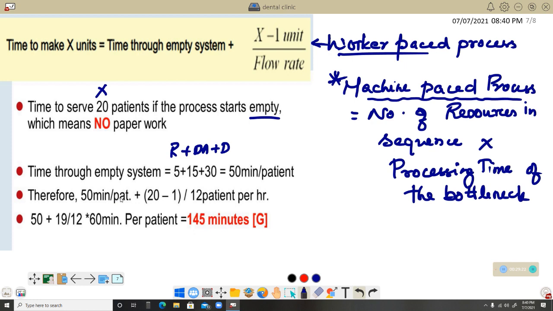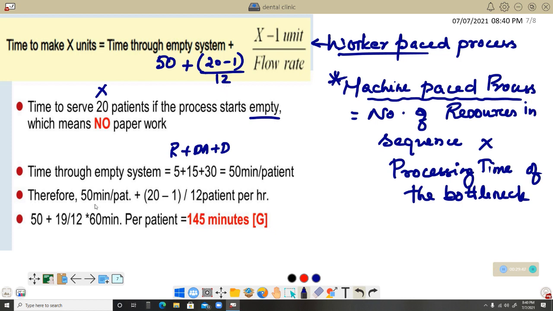Therefore, you substitute 50 minutes per patient in the above formula, plus, how many serve? 20. So 20 minus 1 divided by what is the flow rate? Flow rate is 12 patients per hour, that is what is written over here.